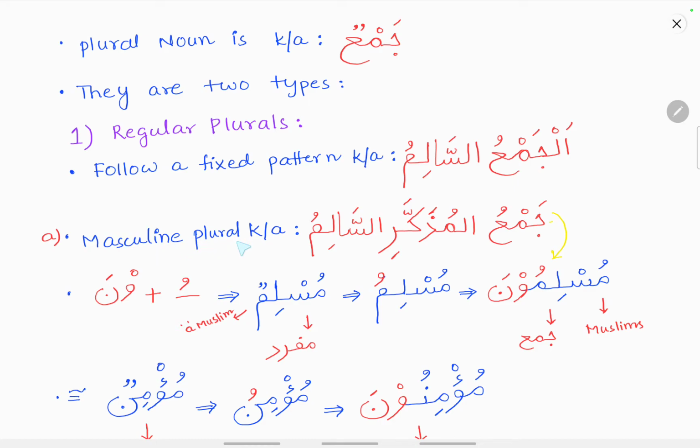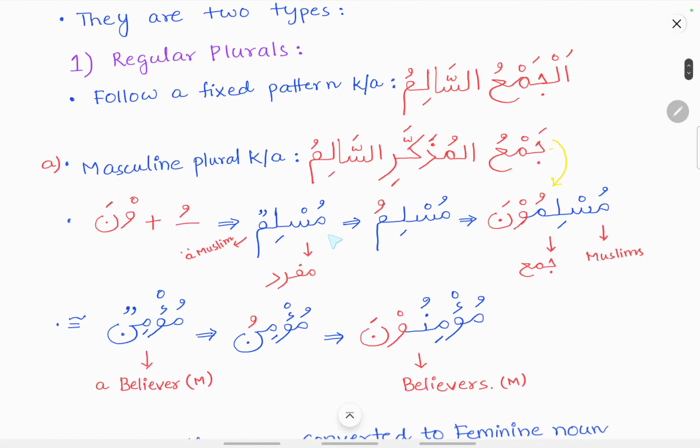The masculine plurals which follow a fixed pattern are known as jamul muzakkar salim. Then how to make a singular noun into a plural? The rule is that you add dhamma to the last letter, then add una, waw with a sukoon and noon with a fatha. For example, muslimun.